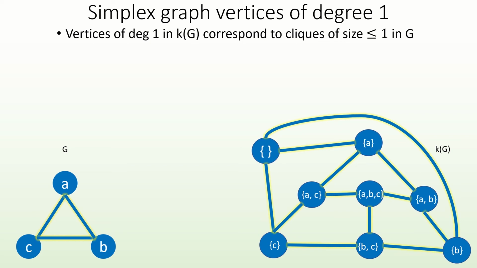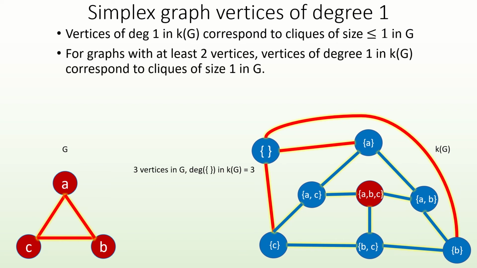For example, the vertex corresponding to clique ABC in this graph G will have downward neighbors AB, BC, and AC in the simplex graph. Also, if a graph has at least two vertices, the vertex in the simplex graph that corresponds to the empty clique will have at least two neighbors.